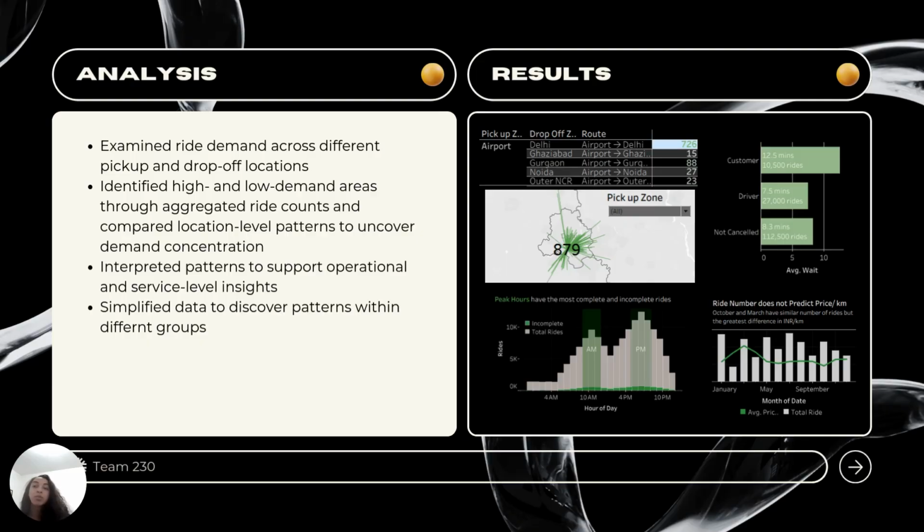As a result, we were able to turn a basic map into a route study where you can filter locations by picking a location and then comparing it with a location level pattern to discover where demand is most concentrated. We highlighted key details like the impact time of day would have on ridership, seen in the chart on the bottom left. And we even tried to point out when things were unexpectedly not significant, such as when, in the chart on the bottom right, a higher number of rides in a month did not correlate with a higher price per kilometer per ride.